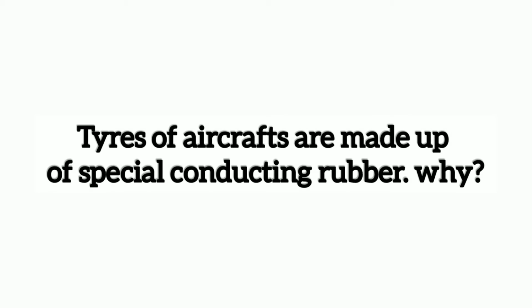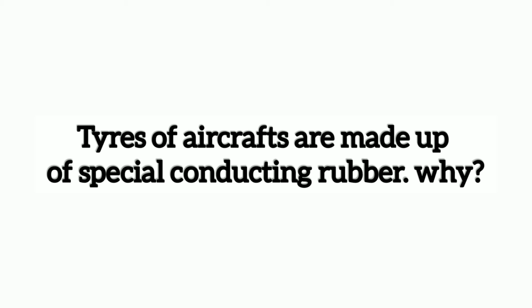Next application: tires of aeroplane. Tires of aircraft are made up of special conducting rubber. Why? Here is the answer. When the aircraft moves in air, due to friction, more and more charges are produced and get accumulated on the body.